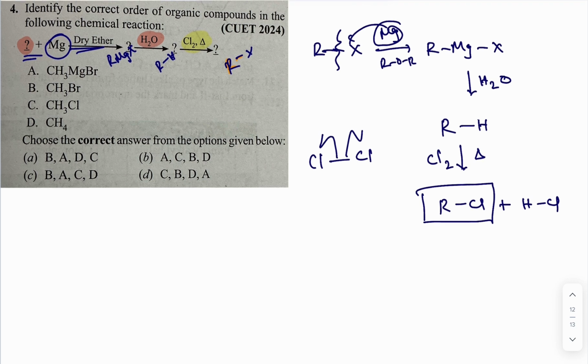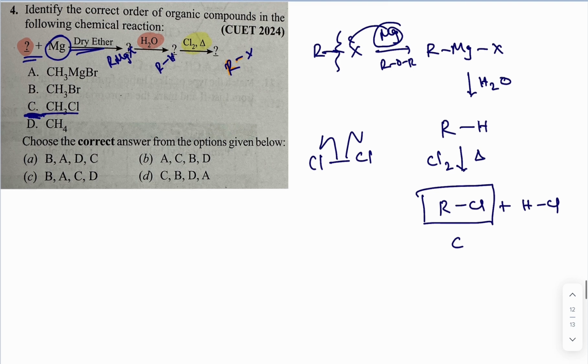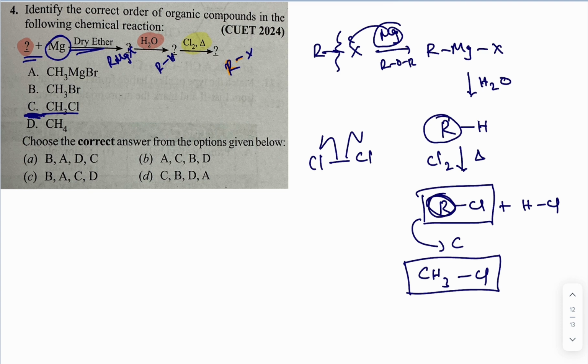So what would be the option? Option C. In the given compound, it's methyl chloride. So obviously the compound C is methyl chloride. What about the R group? Definitely it is a methyl group. So here I can identify the methyl chloride. Before that, what would it be? It would be CH3 and H, so in total it is CH4.